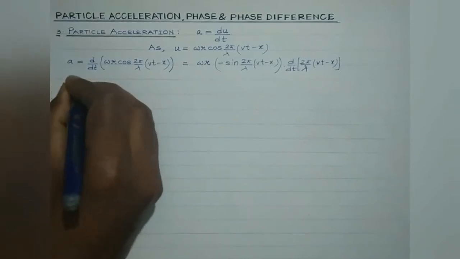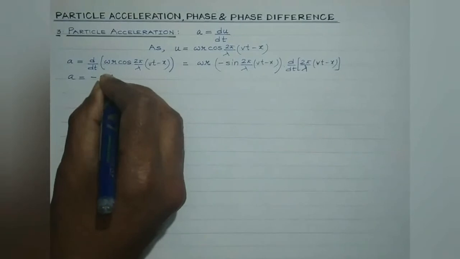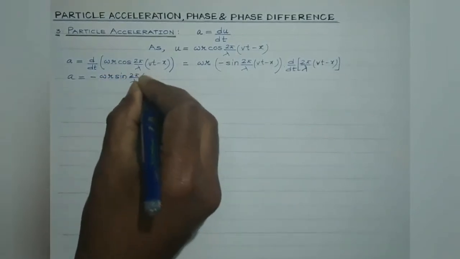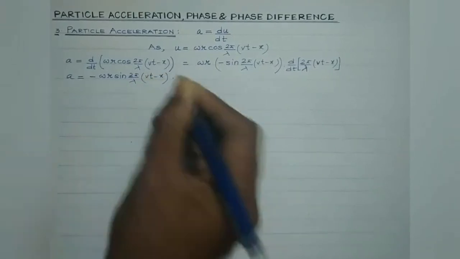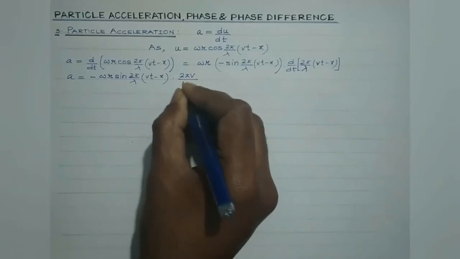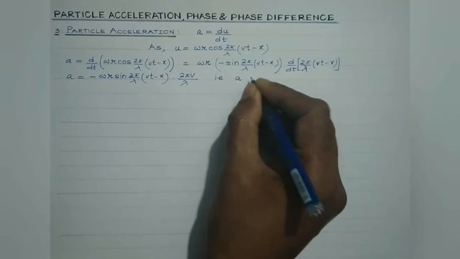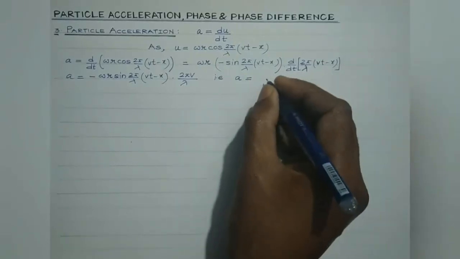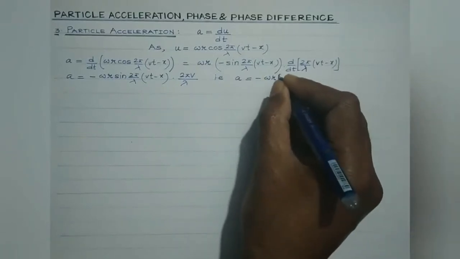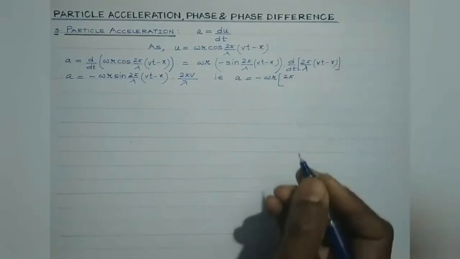So acceleration is minus omega r sine 2 pi by lambda (vt minus x) into 2 pi v divided by lambda. That is, the particle acceleration is minus omega r, this term is 2 pi.